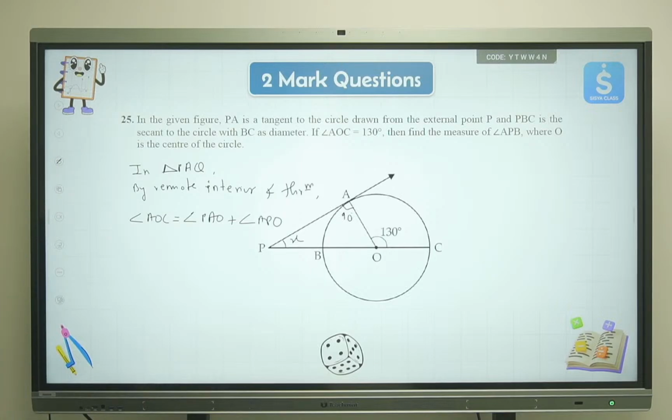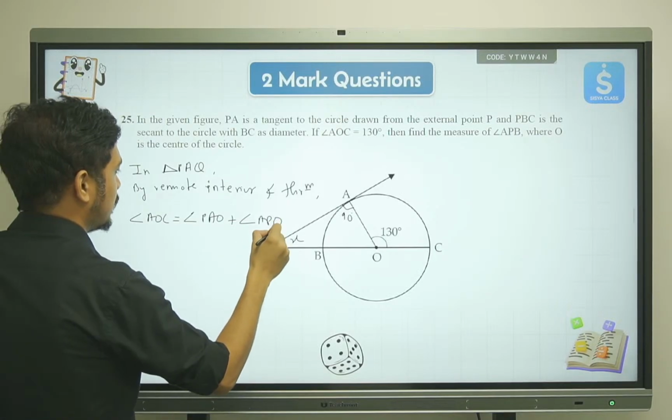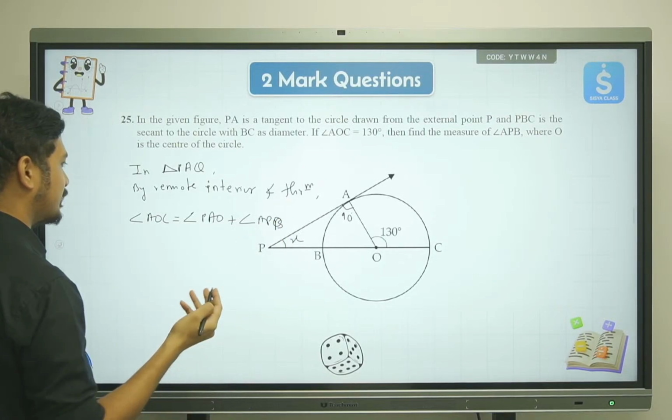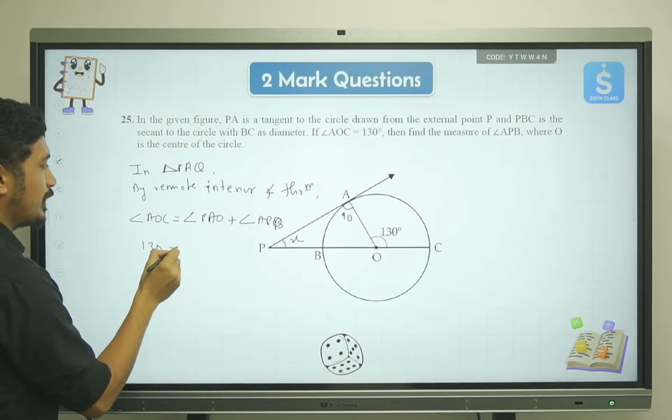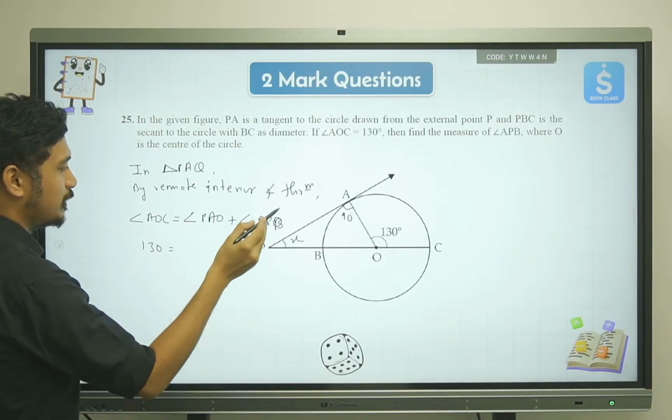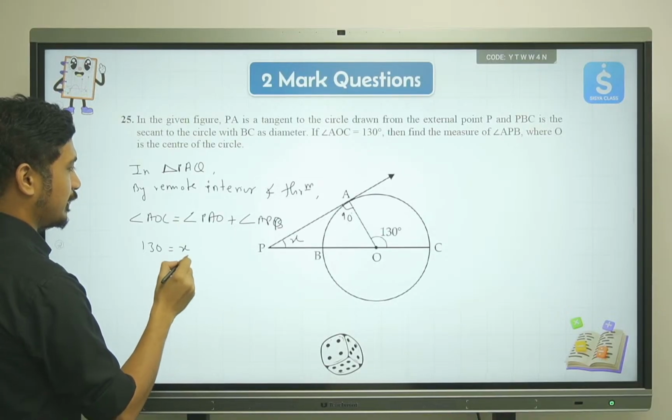Or we can also say it as APB; the thing is the same, right? AOC is equal to how much? 130. APO is equal to how much? APO is going to be x, which is APB.